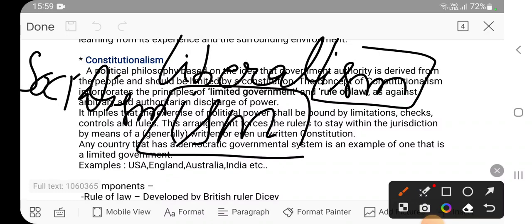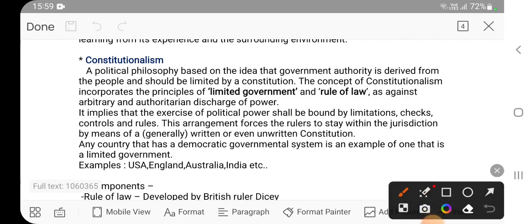So what do you mean by constitutionalism? The very basic meaning of constitutionalism is that the government or any authority which is ruling over the people is limited, is bounded by the constitution. This is the meaning in simple words.